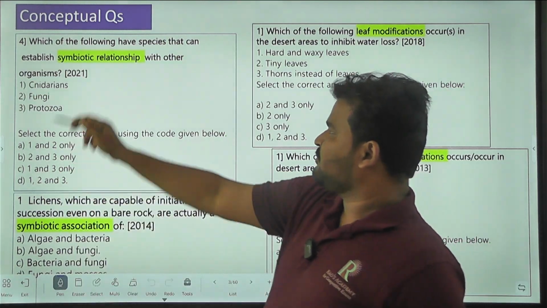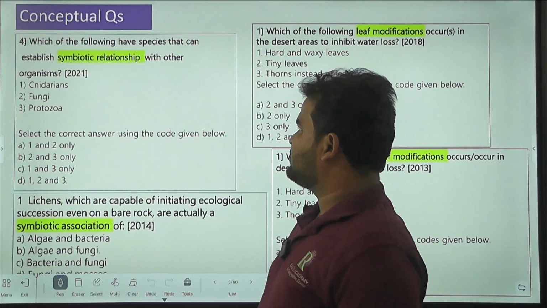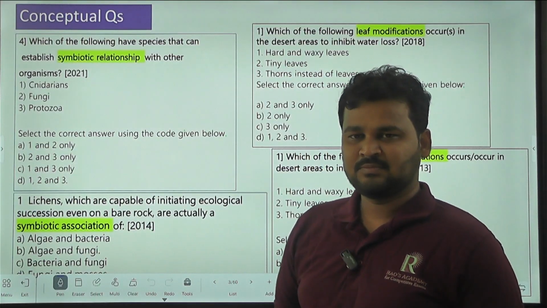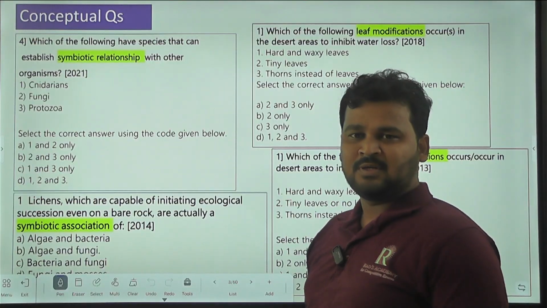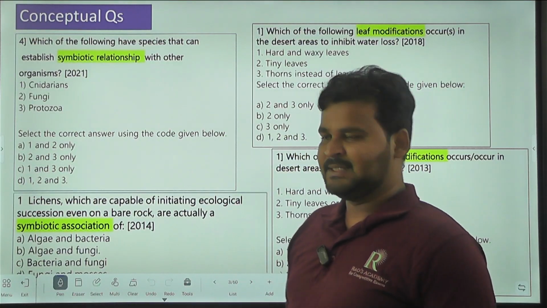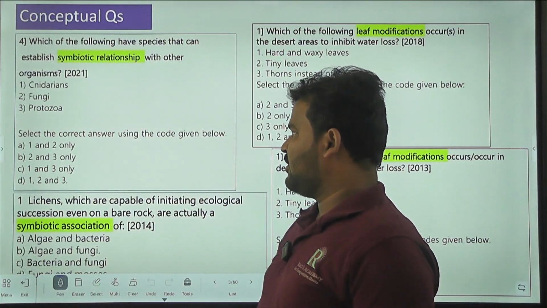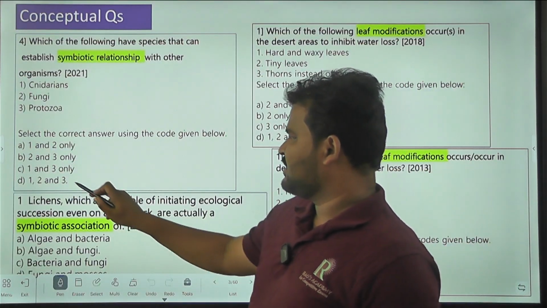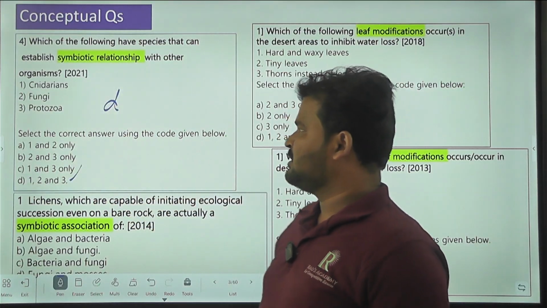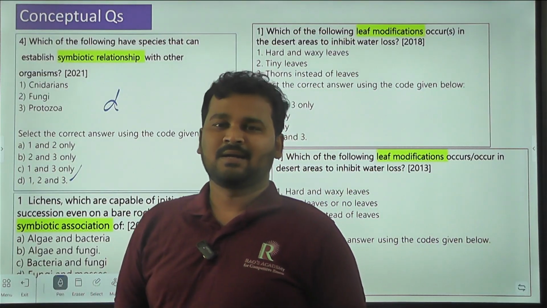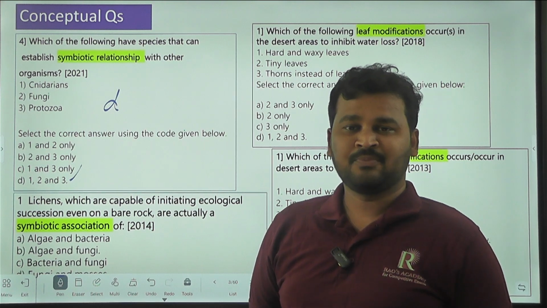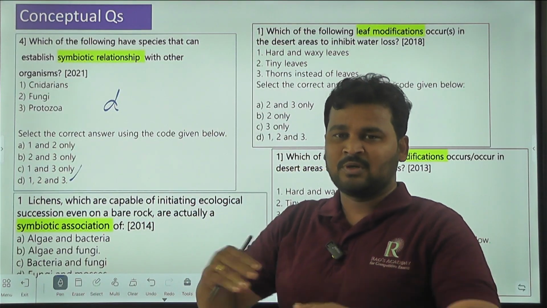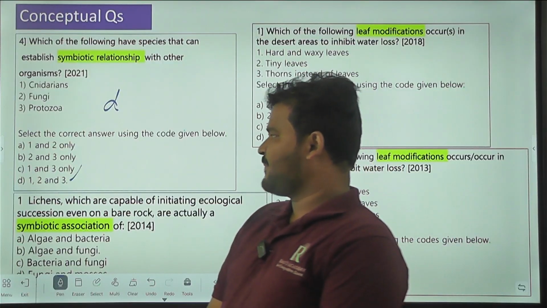See here. Which of the following have species that can establish a symbiotic relationship with other organisms? Simply, there we have to know about symbiosis, what is the meaning of symbiotic, and we have to know the species. They have given species like neurons, fungi, and protozoa. So what is the answer here? Yes, D is the answer. All these organisms exhibit a symbiotic relationship. So what is the meaning of a symbiotic relationship? It means organisms which mutually depend on each other. Okay, so that's the thing, right?